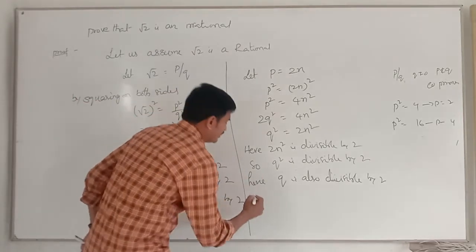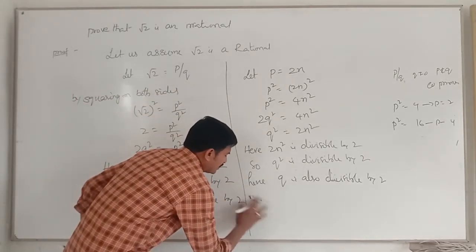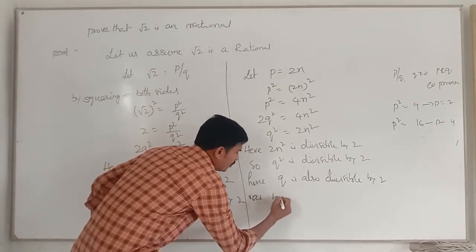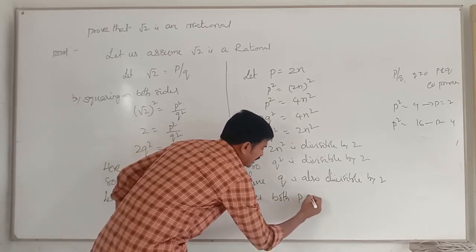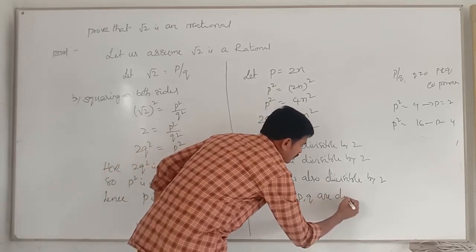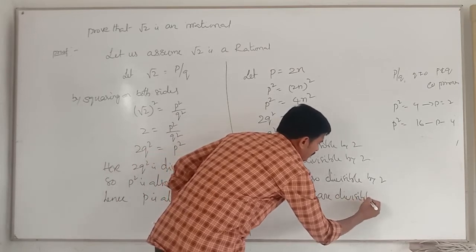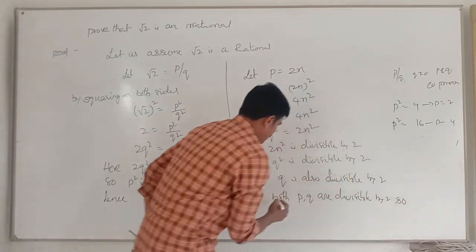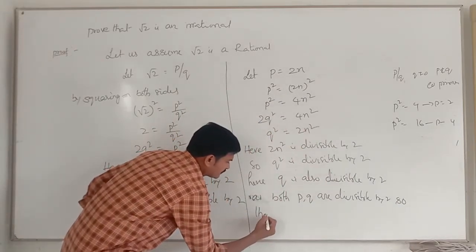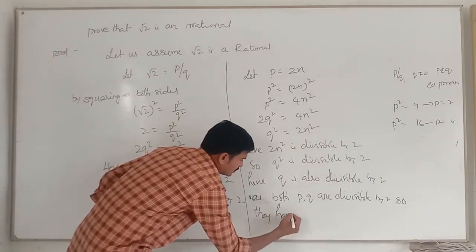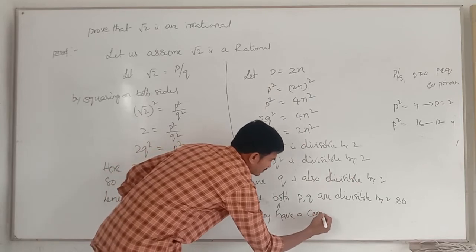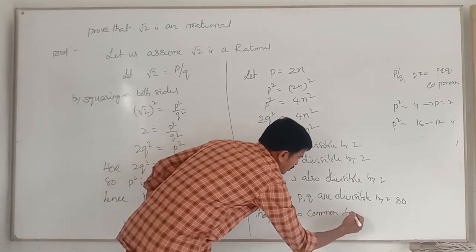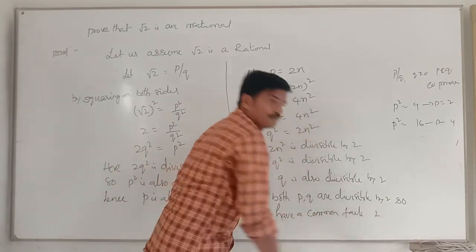Now here you can write it. As both p and q are divisible by 2, they have a common factor 2.